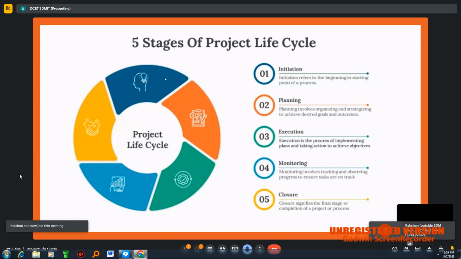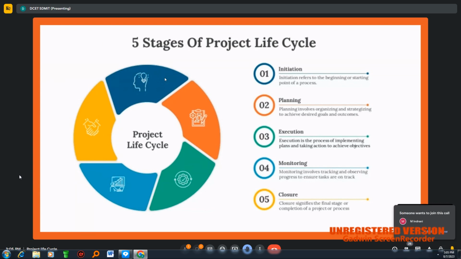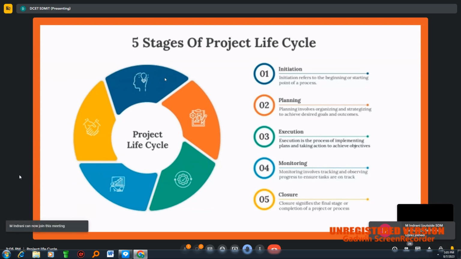In the planning stages, it involves organizing the work. Who has to do what? What strategy we have to use? When to deploy a particular strategy? What if the things go wrong? Where we have to intervene? Everything should be in the planning. This planning is required for achieving the goals or the particular outcomes we are going to lay.